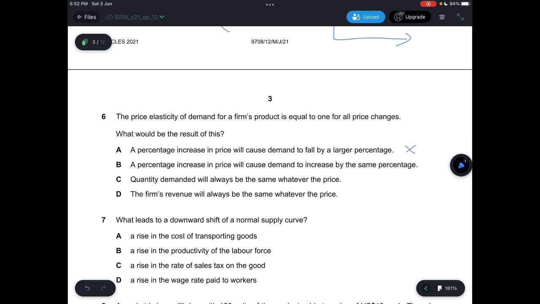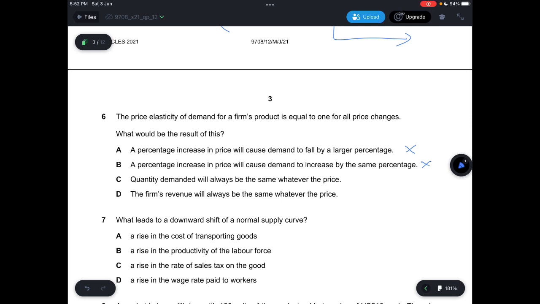B says a percentage increase in price will cause demand to increase by the same percentage, which is not correct. Because every time there's an increase in price, it will result in the demand decreasing, because the demand curve is downward sloping. So if there's a percentage increase in price and then an increase in demand by the same percentage, this is not what a demand curve would be like. It will be the other way around. It will be a decrease in the demand.